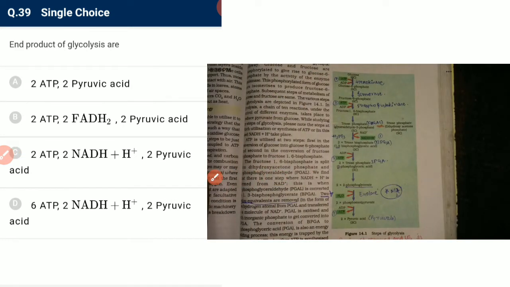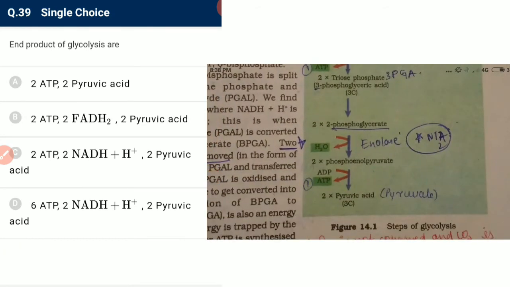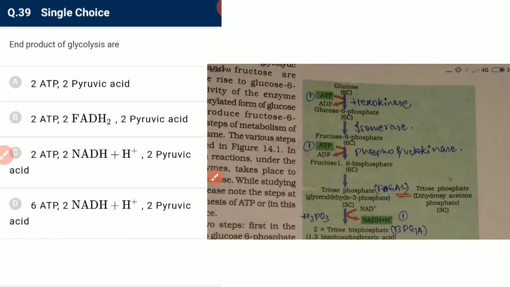Okay, next is the end product of glycolysis. The end product of glycolysis is pyruvic acid, 2 molecules of ATP, that is the net gain of 2 ATP, and 2 molecules of NADH. So we have 2 ATP, 2 NADH and 2 pyruvic acid.